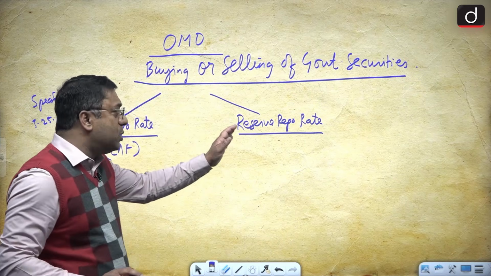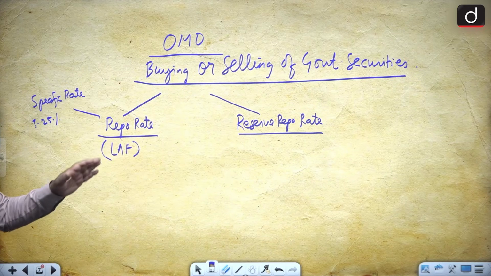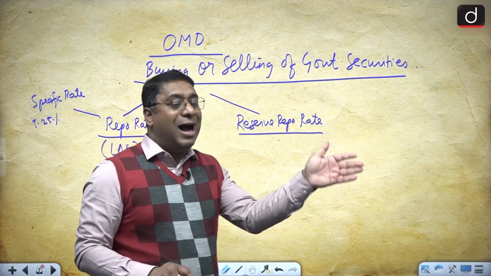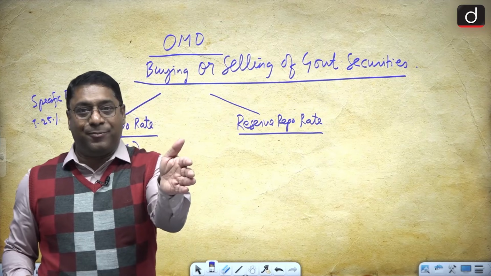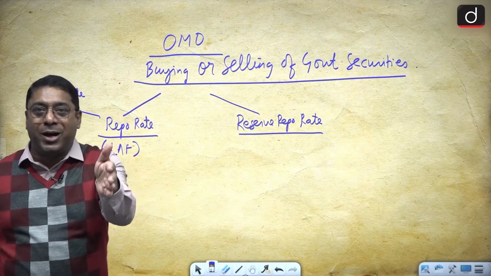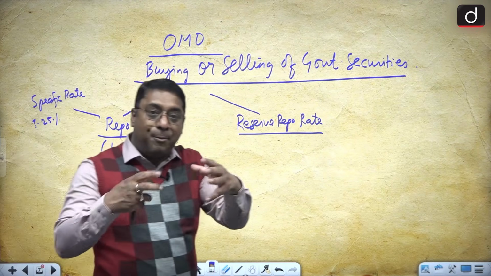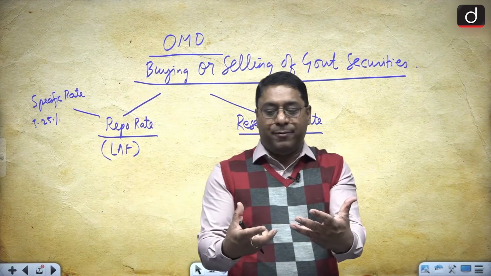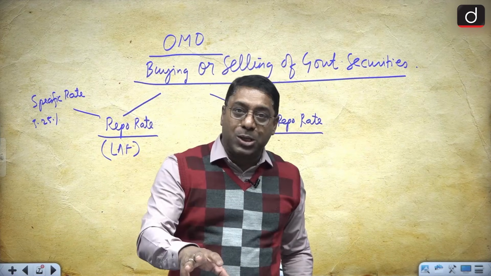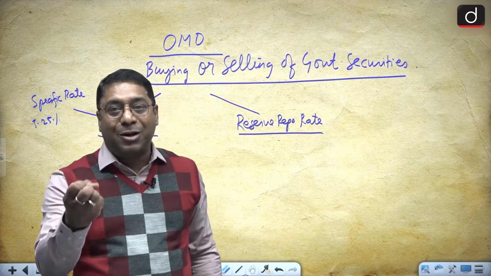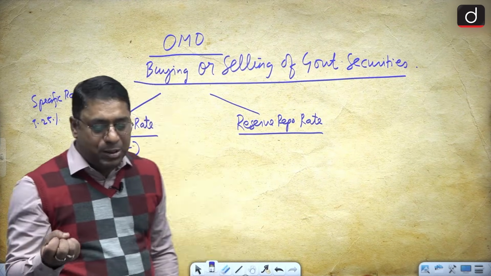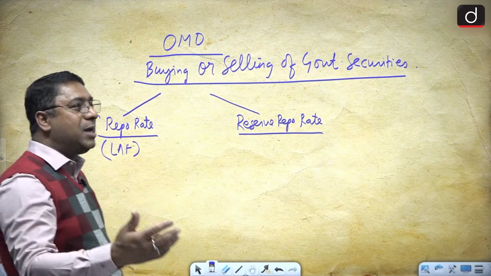And what about the reverse repo rate? Here, the first step is where the RBI sells the government securities and the banks pay for it. Then in step 2, the RBI purchases from the banks, and they give the banks a rate.